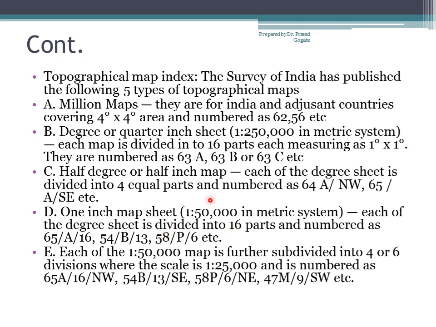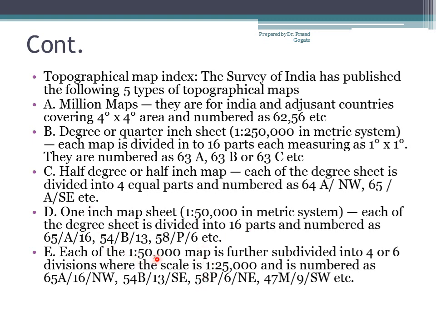Now see here, 63 is divided into 16 equal parts, A to P, and 63A is further subdivided into 16 equal parts, from 1 to 16. You will not get any map which is more than 16. That is called the 1:50,000 or 1 inch map. Now in the British system we have this map, that is quarter inch, half inch and 1 inch. There are no maps further for the British system.